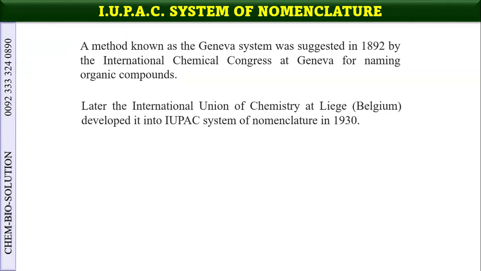Later, the name of the organization was changed, and the International Union of Pure and Applied Chemistry at Liege, Belgium was developed, and then it was converted into the I.U.P.A.C system of nomenclature in 1930. But this history is not in our syllabus. We don't bother to memorize these things. Then it was modified in 1958.